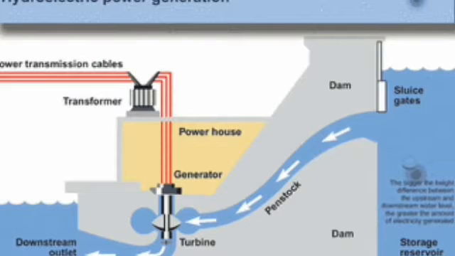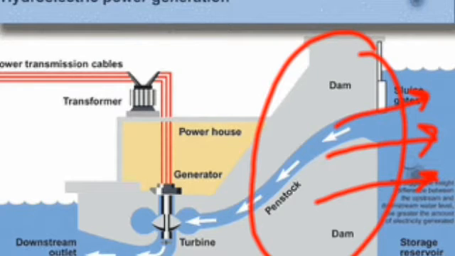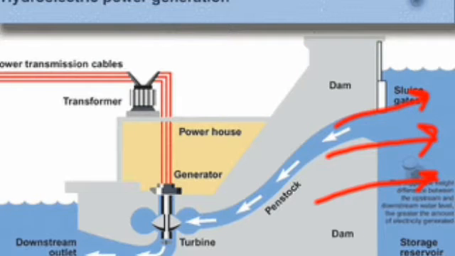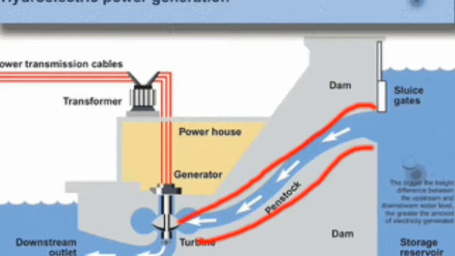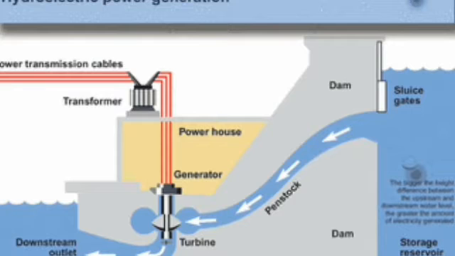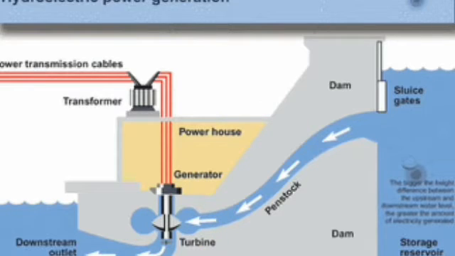So just see in this kind of image, first of all we will build some obstruction in the river so that the water can be stored on the upstream side of that river. Then we will let there be a passage so that the water can flow through it, and at the end of that passage we will put the turbine. Whenever the water flows from that place, it will go through the turbine and only then can it go to the downstream side.